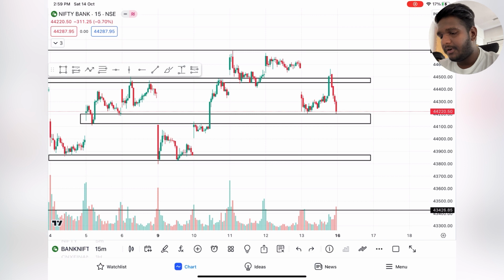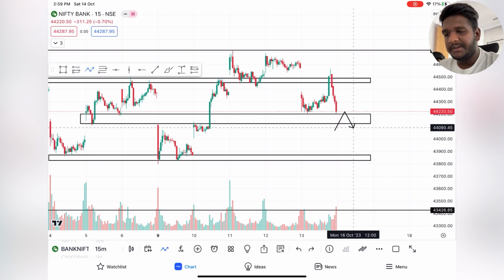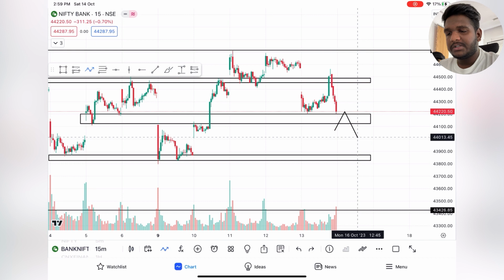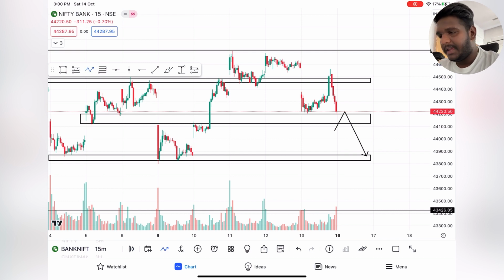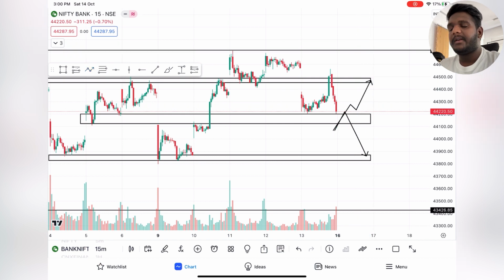Now it's time for gap down opening. Gap down opening, wait for the price to reach the closing. If it gets rejected, then aim for 44,000 as the first target. Second target, aim for 43,900. Okay, 43,900 you guys can aim. If it breaks the closing, then aim for 44,500. Okay, gap up and gap down is done.